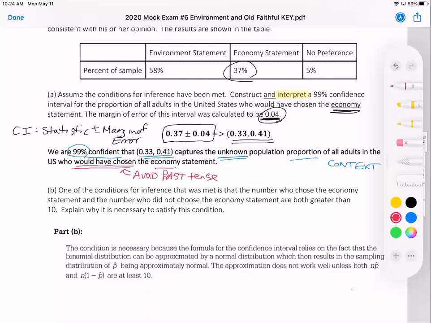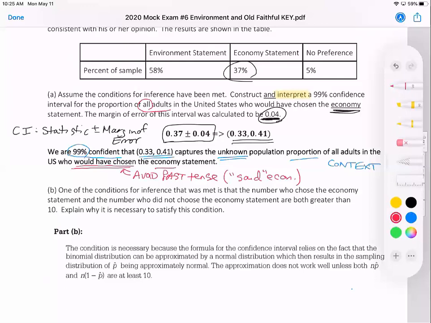If you say something like captures the proportion of adults who said economy, that makes us think as readers that you're referring to the sample that was collected, but we want to know about the population of all adults. So careful about your wording there, but that would be the answer to part A.